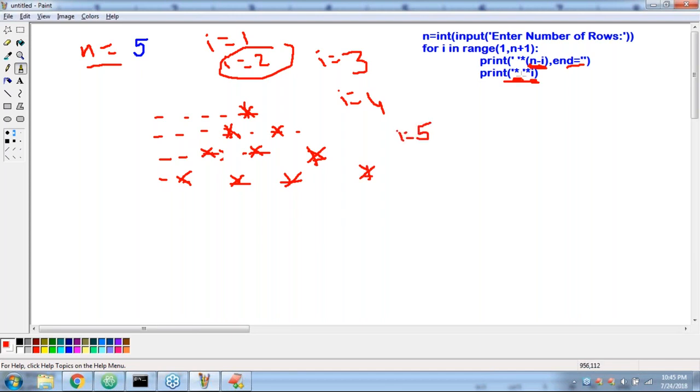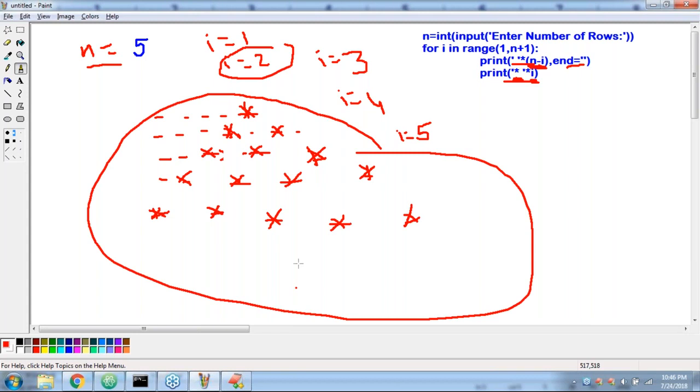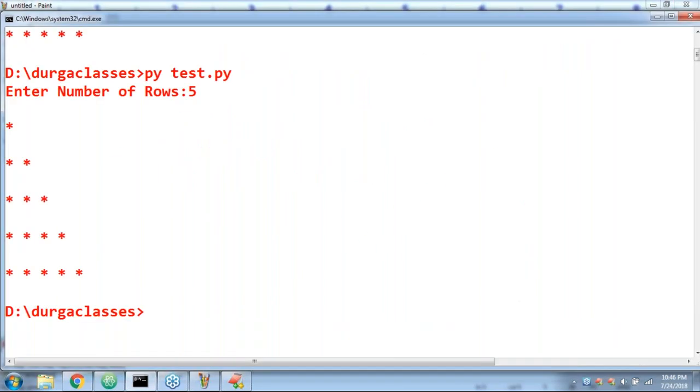I is equal to 5. 5 minus 5, 0. Oh, 0 number of spaces. Ignore. Next, this is star 5 times. No space, right? Star space, star space. That's all. Think a bit logically, you will be able to get it. Perfectly it's going to work.